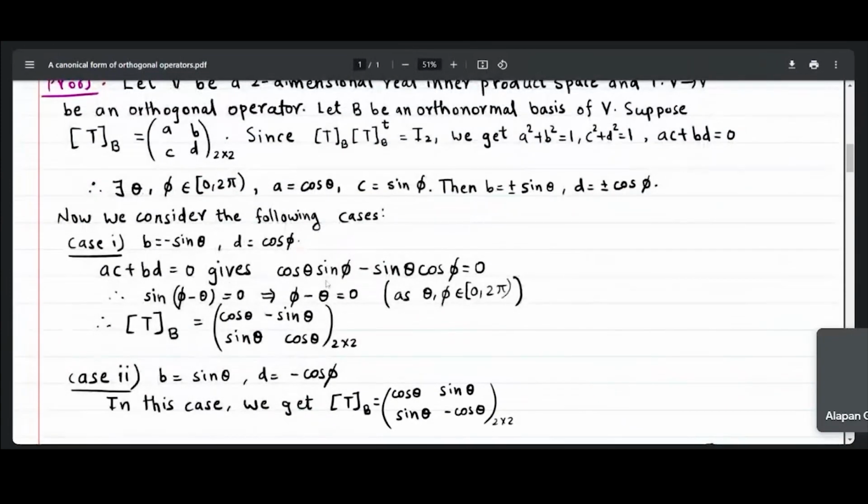Still, the matrix will look nice. Yeah, correct. So even if phi minus theta is pi or minus pi, the matrix will look like either a rotation matrix or a reflection matrix. So there is no problem in that.